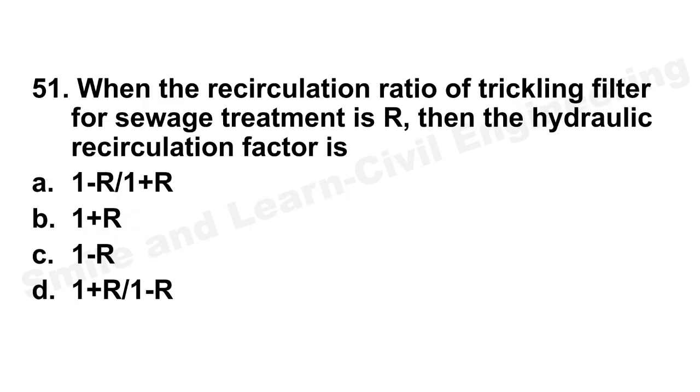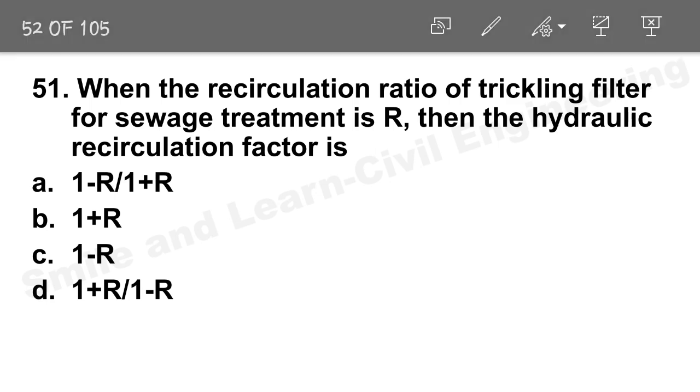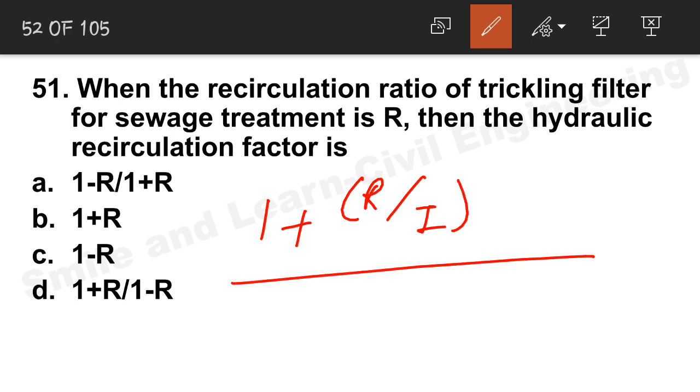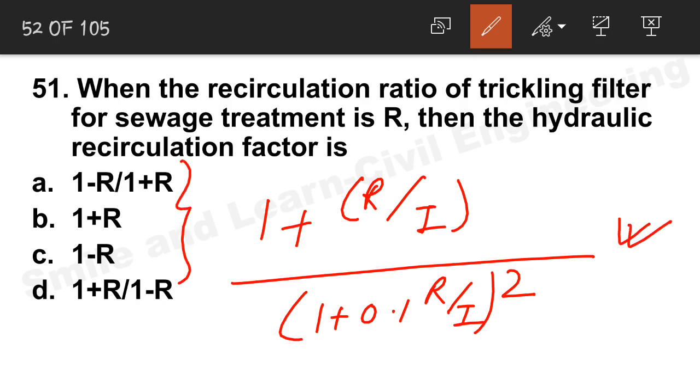Next question 51, recirculation ratio of trickling filter for sewage treatment is R. Hydraulic recirculation factor. We know that the hydraulic recirculation factor is given by (1 + R/I) divided by (1 + 0.1 R/I) whole squared. But here the I factor is not mentioned in these options, this value is not given. But if it is given also, then B can be the correct answer, but this is not sure.